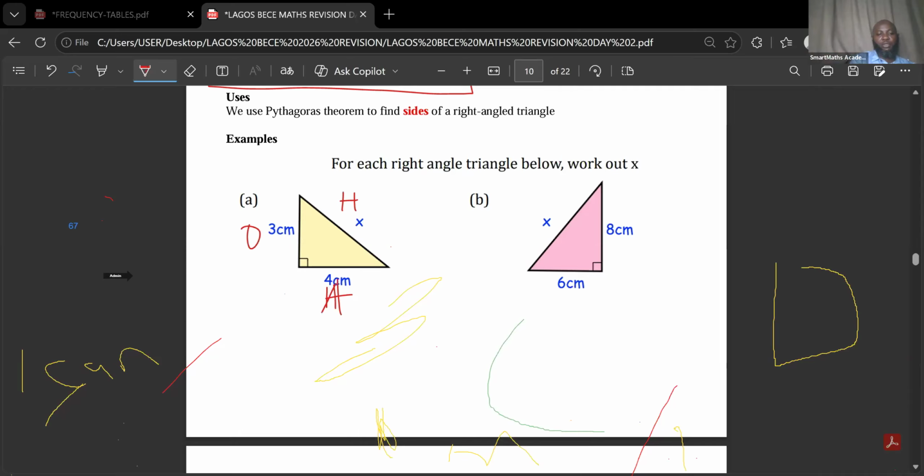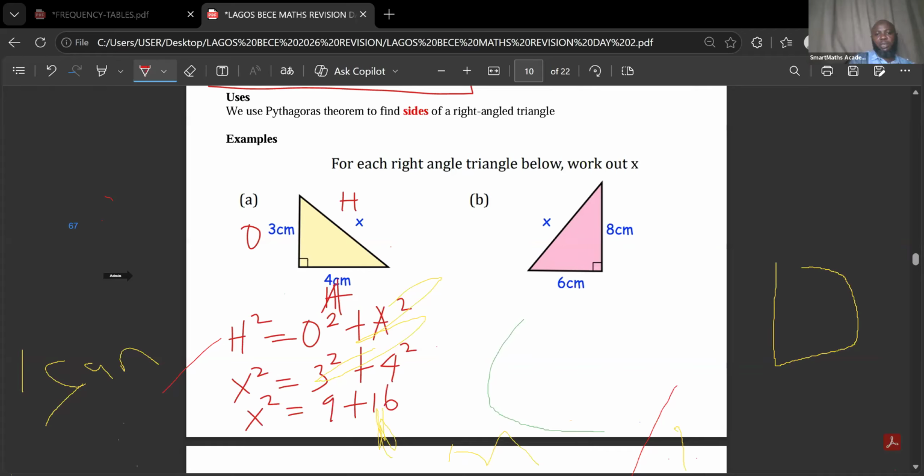In this case, we are looking for hypotenuse, and the rule is hypotenuse squared equals opposite squared plus adjacent squared. Hypotenuse is x, so I'll put x squared. Opposite is 3, so 3 squared, plus adjacent is 4, 4 squared. That gives me x squared equals 9 plus 16.